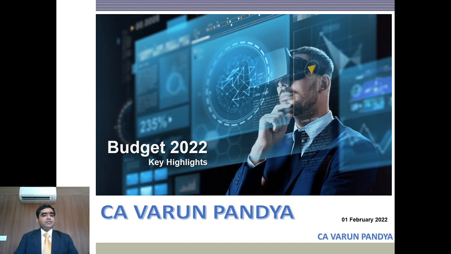So these are the contents. We'll be starting off with economic performance and budget financials. Then we'll move on to proposals of direct taxes, indirect taxes, GST, and customs. So let us start off with economic performance.